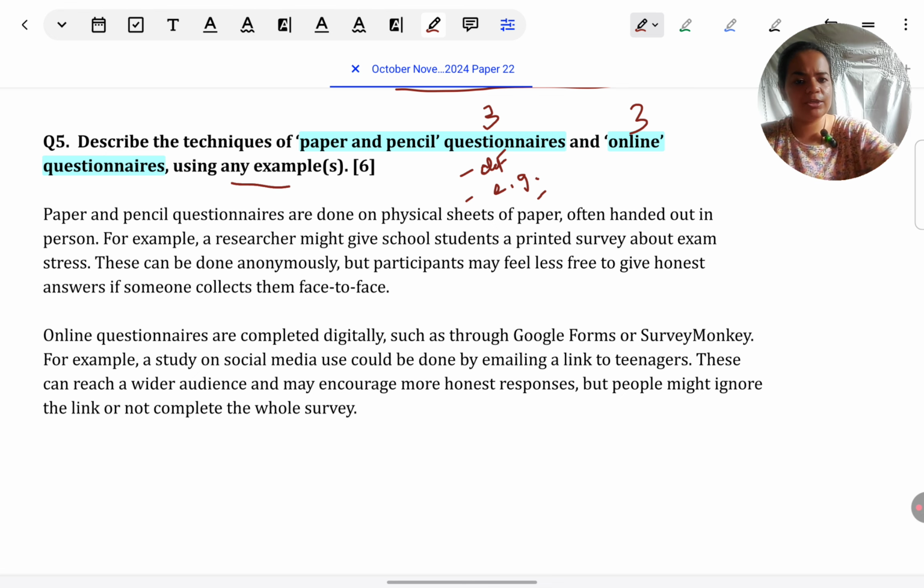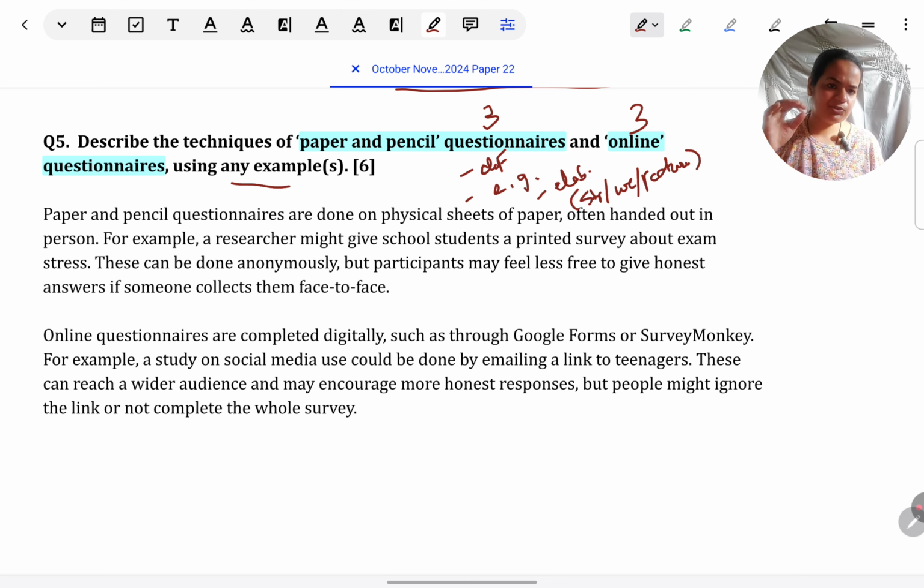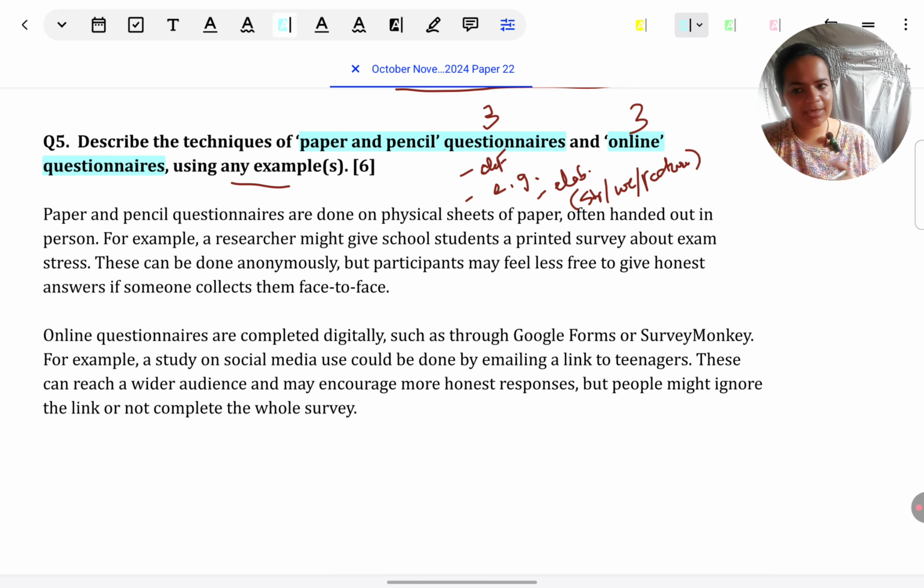And then any elaboration. Elaboration can be any other feature of that concept, like of paper and pencil questionnaire, or even any strength or weakness counts as a feature only. So strength, weakness or any feature. Just repeat the same thing for the second concept, online questionnaire. So for each concept, definition, example, feature, strength or weakness. 3 points, 3 marks for each. Let's look at the model answer.